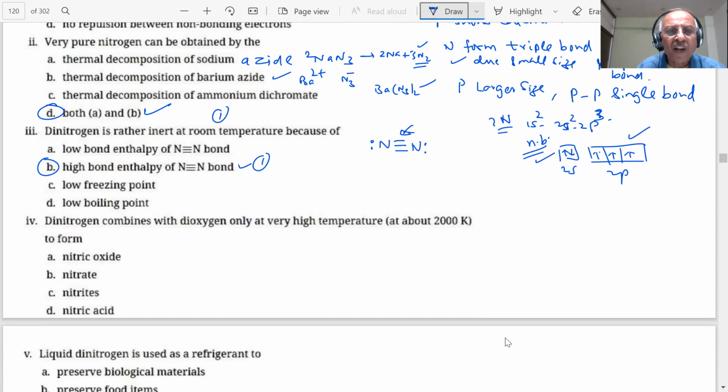Dinitrogen combines with dioxygen only at very high temperature, student, about 2000 Kelvin. Then what is the product, student? You have 4 choices. What will be formed when dinitrogen combines with oxygen at very high temperature?